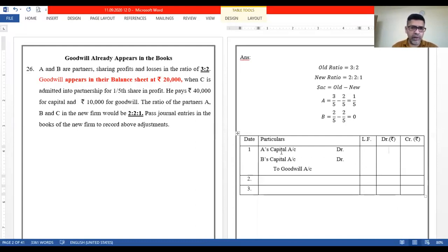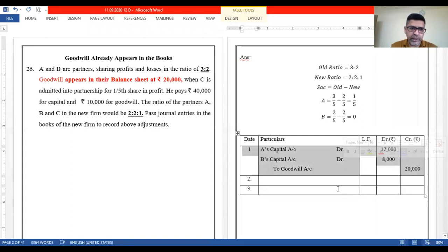We know goodwill is rupees 20,000. I want you to write it off in the ratio of 3:2, the old ratio. 20,000 in the ratio gives 12,000 and 8,000. Yes, thank you dear, 12 and 8. So this is a very simple entry.